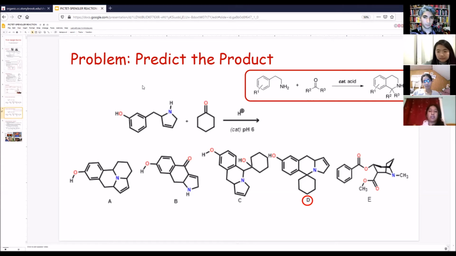A is wrong because it doesn't form the ring off of a singular carbon. C has the correct structure, but instead of forming the ring off of the carbon next to the nitrogen, you have a bond attached to the ketone, which makes alcohol, which makes that incorrect. So we know our answer is D.